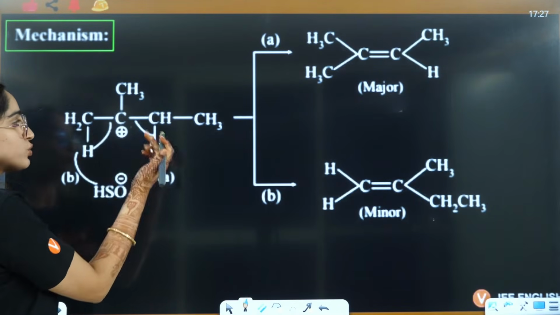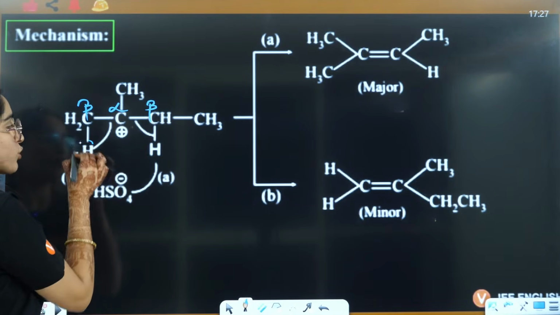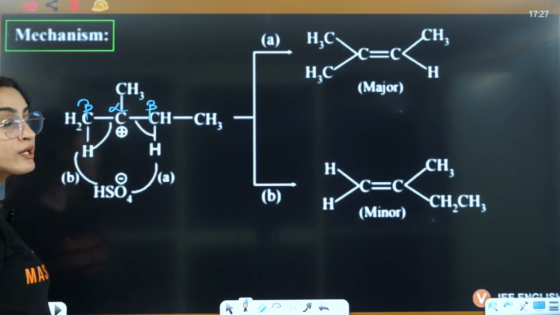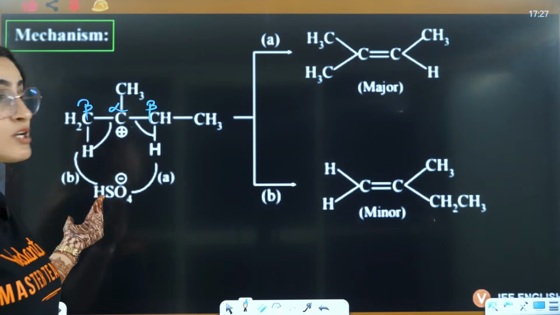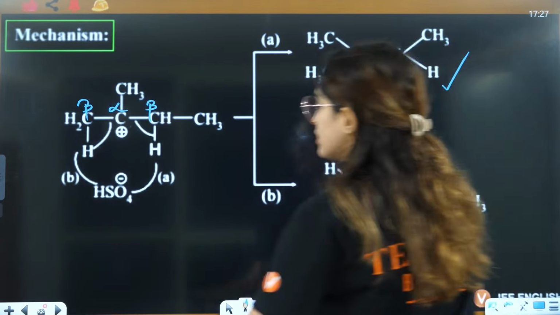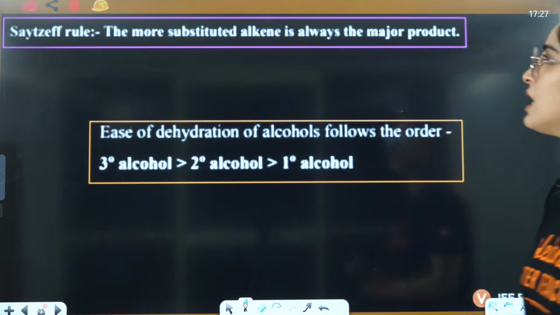Now from this, two things are possible. This is alpha, this is beta, this is beta. Either a proton can be donated from this side or from this side. So the proton can leave from either side. It will choose the side which is more alkylated as the major product. Okay, so that is your Saytzeff rule.